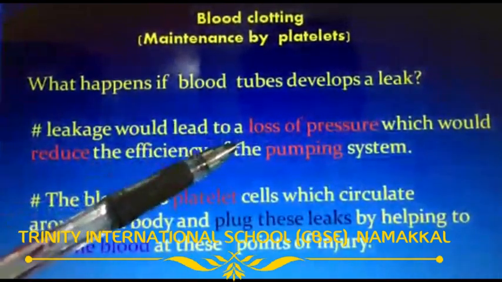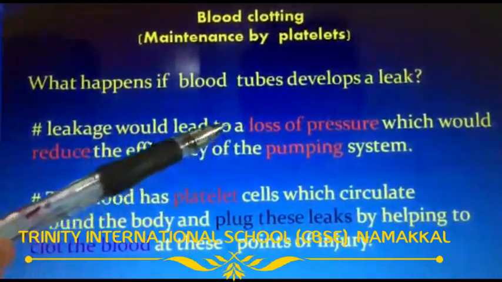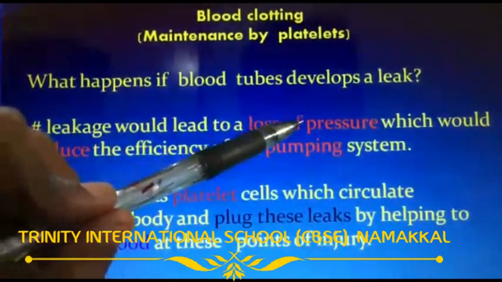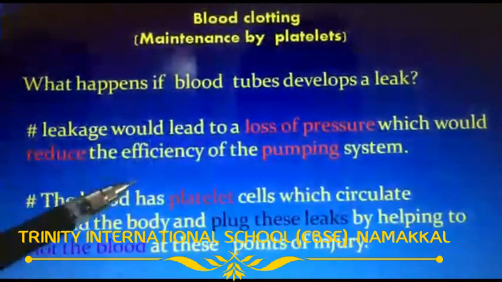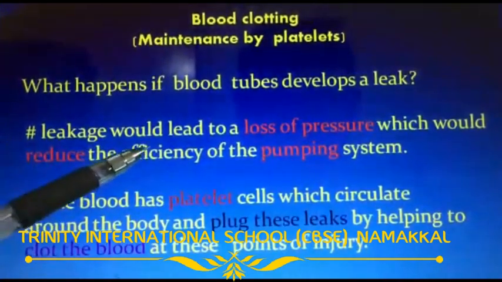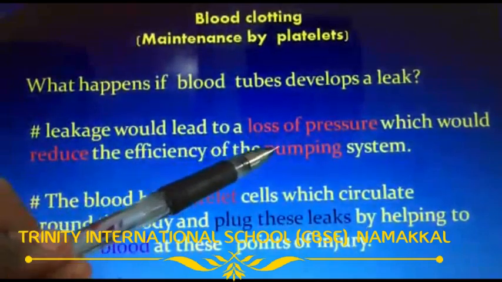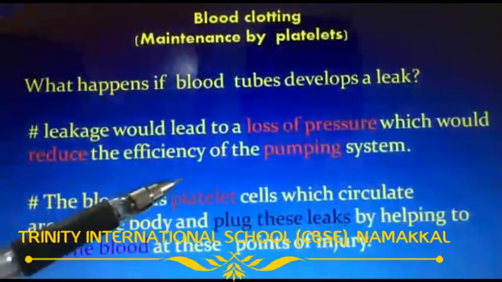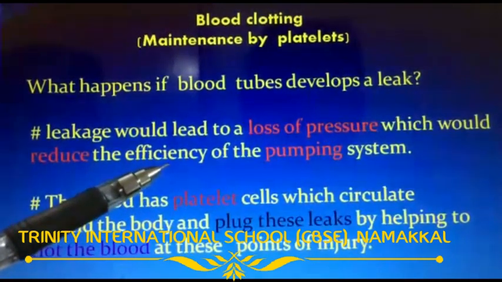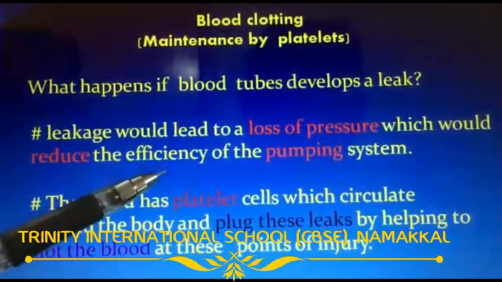When there is bleeding, less pressure occurs in the vessels. So this less pressure reduces the efficiency of the pumping system, and there won't be a sufficient amount of pumping.